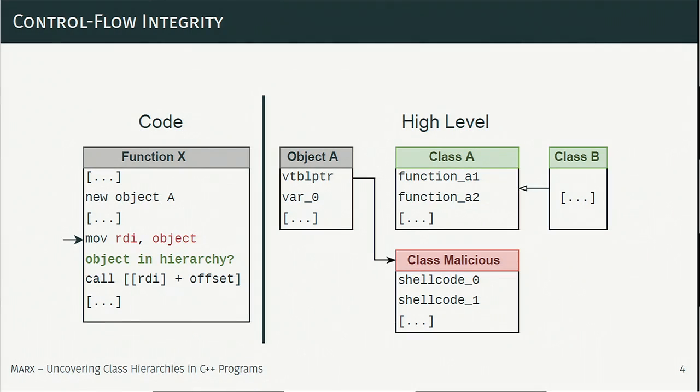However, the attacker made the object part of another class hierarchy, the red one, the injected vtable, and then this check fails. Control flow integrity would at this point simply abort the application and prevent the attacker from controlling the indirect function call.